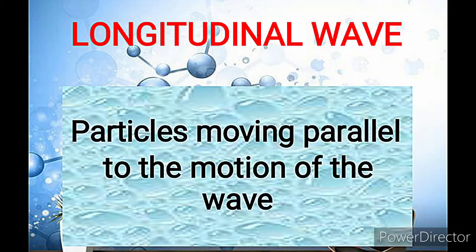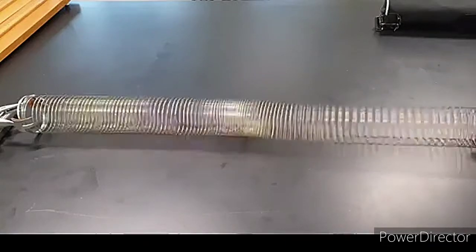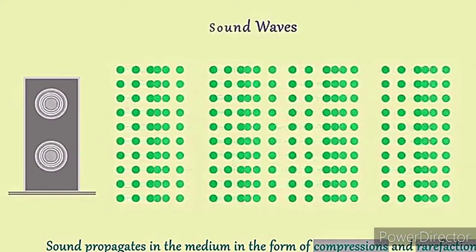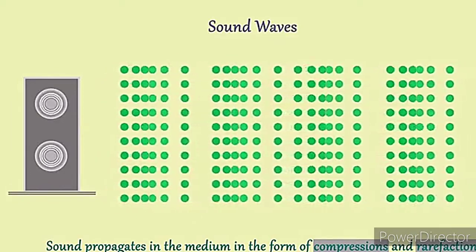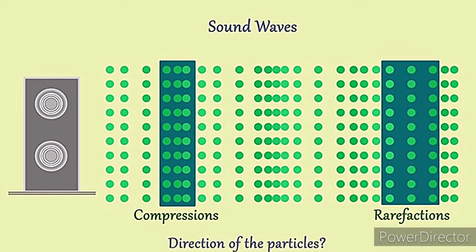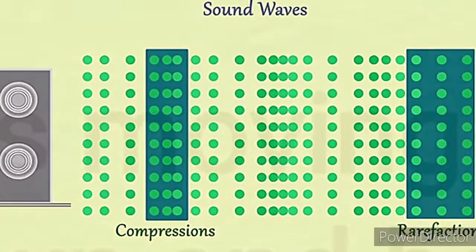Another category of the mechanical wave is the longitudinal wave. In this wave, the particles of the medium vibrate back and forth, parallel to the motion of the wave, which is the opposite of the transverse waves. When the wave moves towards the right, the particles also move towards the right. One example is the slinky, which moves back and forth on one end while the other end is held fixed. In a longitudinal wave, compressions and rarefactions are created, wherein the high pressure is the compression and the rarefaction is the lower one. Hence, a pair of adjacent rarefaction and compression can pertain to a pulse.